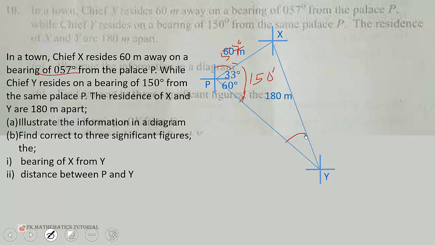We know this angle to be 60 because of alternate angles. Please forgive me. So that angle is also 60 degrees.